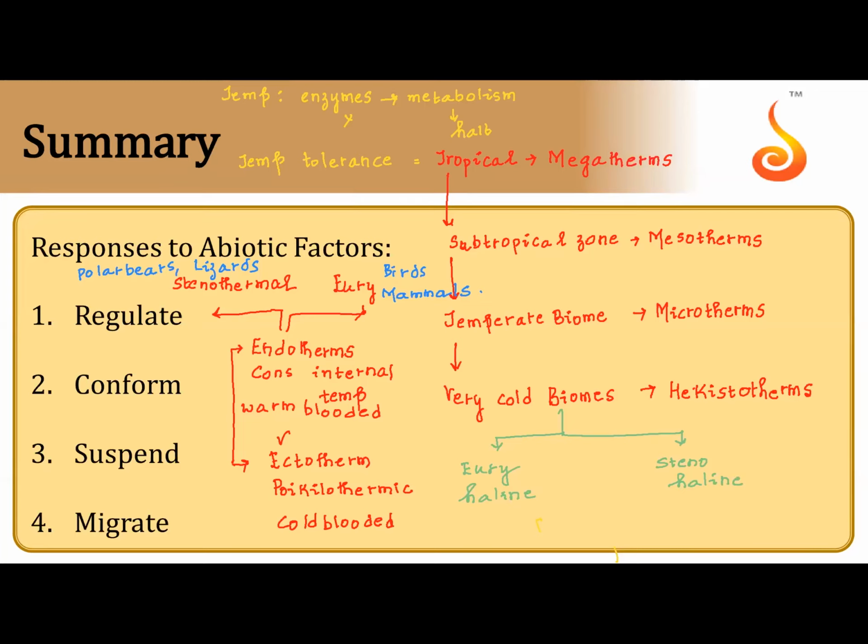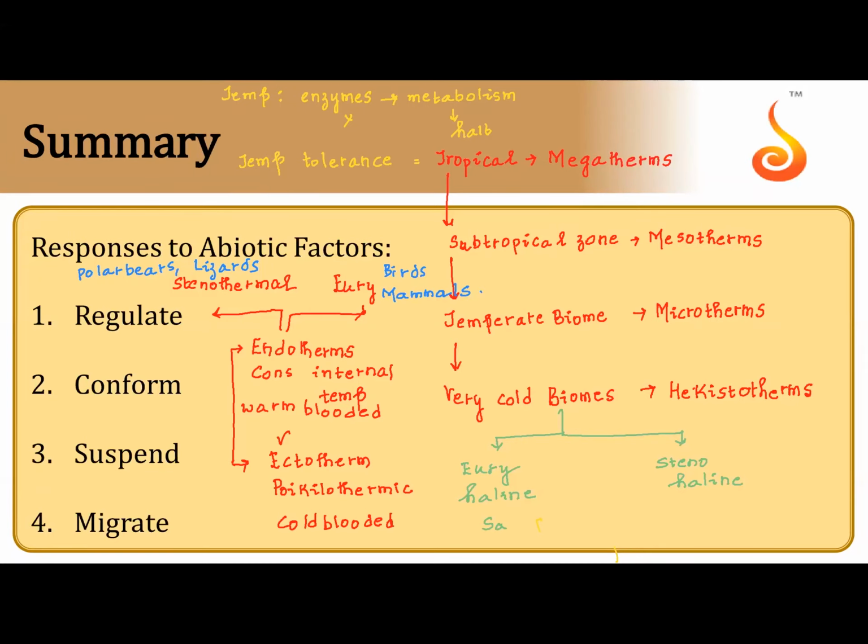Euryhaline means aquatic organisms which can perform constantly even when there is maximum change in the salinity concentration. Even when the concentration of salt changes, they perform the same.